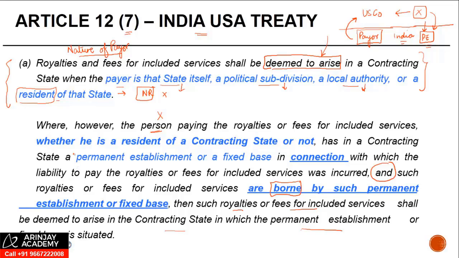So two categories. For residents, including the state or political subdivision, they shall always be deemed to arise in India. For a non-resident or a person who has a PE in India, if he incurs the liability for royalty in connection with such a PE, and the PE also bears the cost of such royalty or FIS, then it shall also be deemed to arise in India.